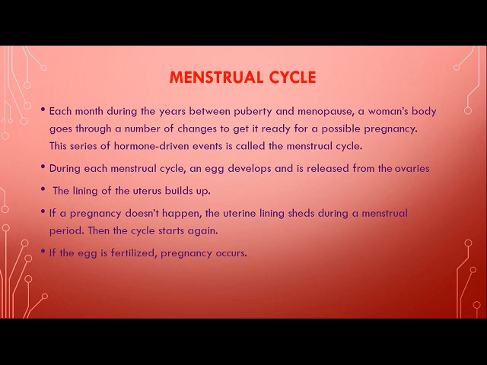But children, in case the process of fertilization takes place, then the menstrual cycle gets discontinued, and the zygote gets embedded in the uterus and develops into an embryo, then a fetus. This fetus gets implanted with the help of the special placenta, and it takes approximately 32 to 36 weeks for a human baby to develop. Once the baby is developed, it comes out and has its own life.